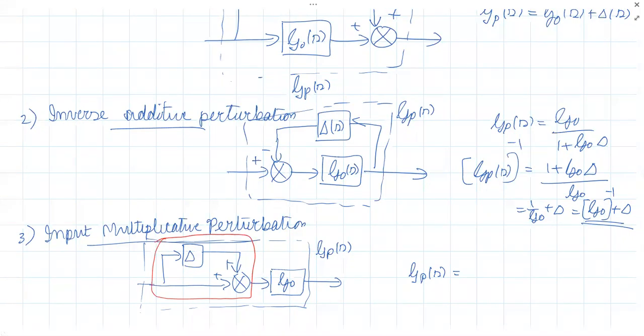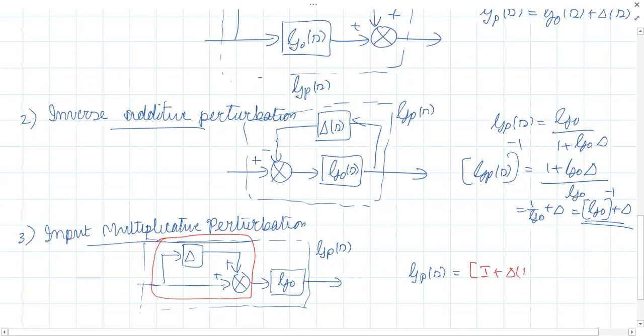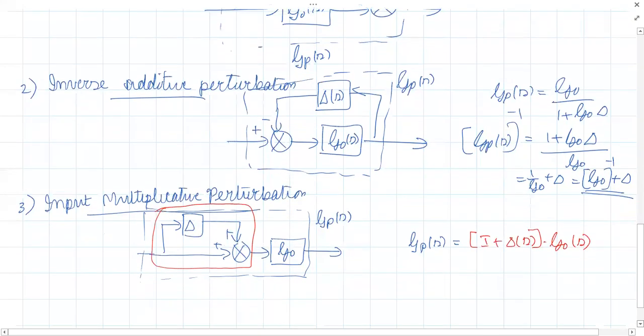If it's a MIMO case, then instead of 1 we have I plus delta. So I can write this as I plus delta of S. What is I? Identity matrix. So I can write this as I plus delta of S into G naught of S. Here the perturbation appears as a multiplicative factor at the input side of the plant. That's why it is called the input multiplicative perturbation. If this appears on the output side, you call it output multiplicative perturbation.